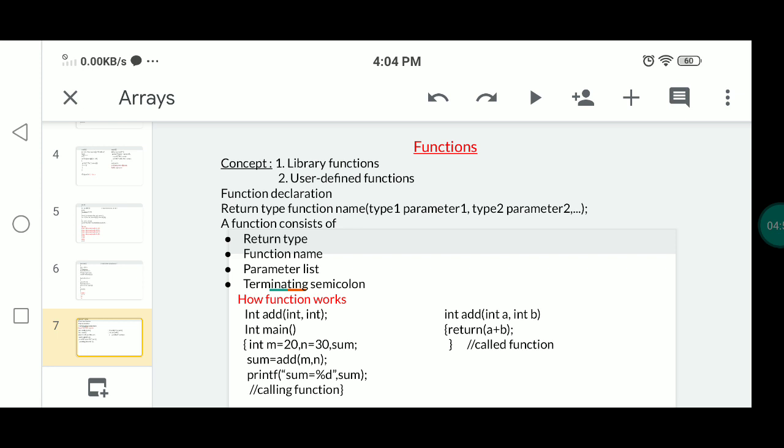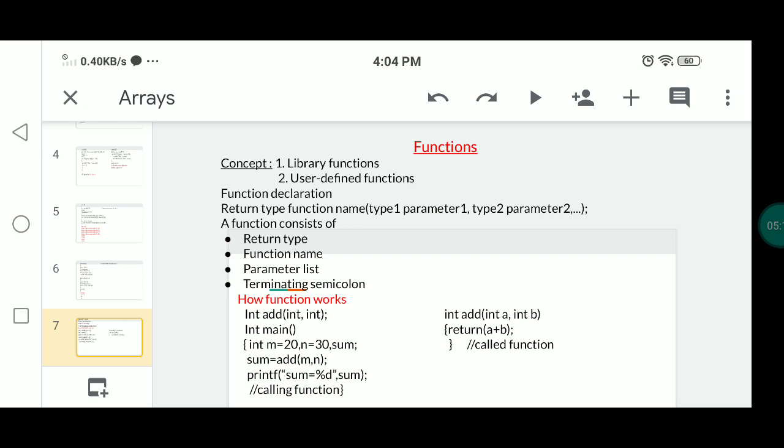Remember that inputs are not necessary for a function. Without inputs, it performs computations and also returns the output. You are not required to give inputs to the function.